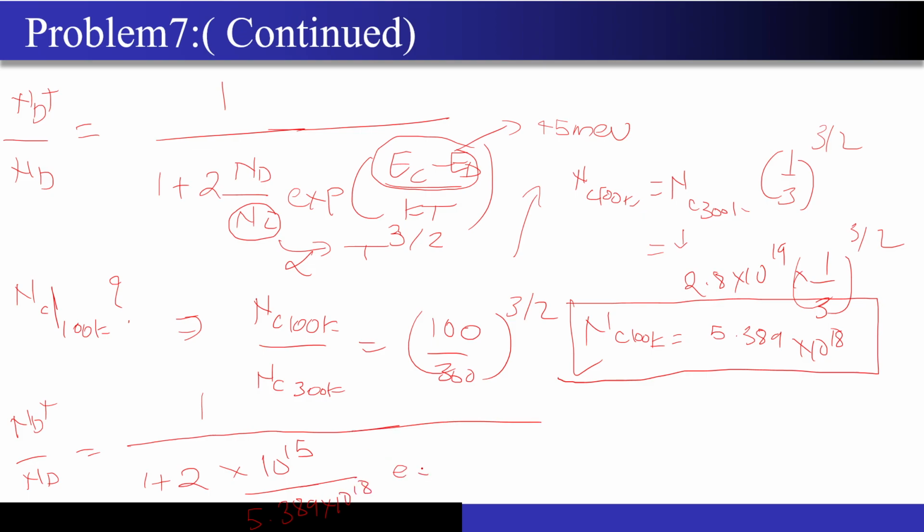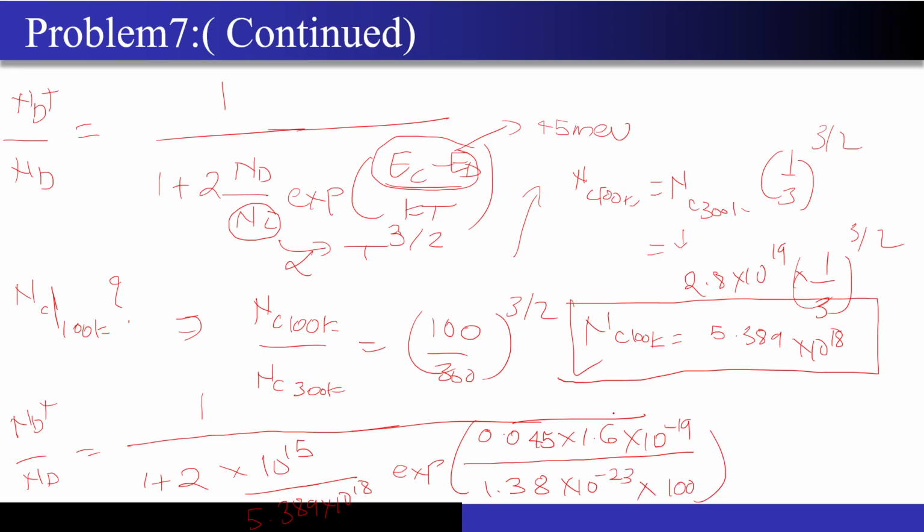Into exponential of 0.045 electron volts, but I have to multiply it with 1.6 into 10 to the power 19 to convert the units from electron volts. And what is the value of KT? 1.38 into 10 to the power minus 23 into temperature, which has been given as 100 Kelvin. Now if you solve this big value, it will come out to be around 0.9359. So this ratio will come out to be around 93.59%.